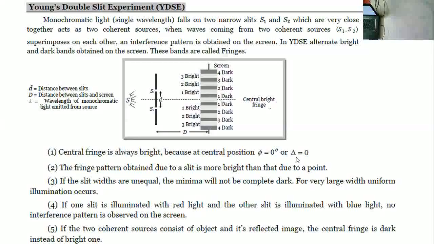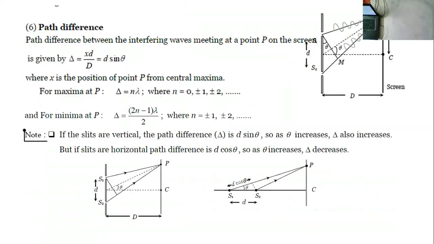Now, if one slit is illuminated with red light and the other is illuminated with blue light, no interference pattern will be observed on the screen. Why? Because both are not in constant phase; the phase difference is varying every second. So no interference pattern is observed. These are the topics, and coming to the next point, path difference.